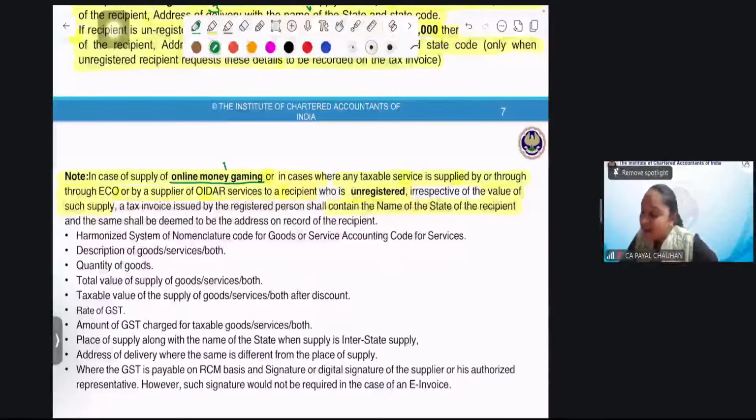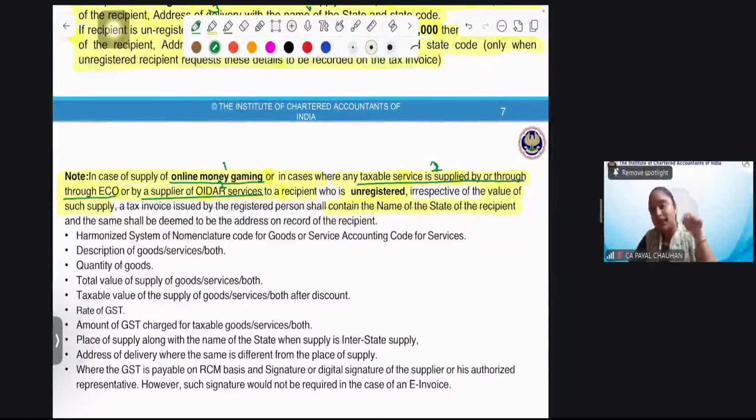Or you are giving taxable services supplied by or through ECO. And second, supply of online information data access retrieval service. This is OIDAR, to be dealt with at the end. But still, I'll explain. There are so many OTT platforms, which are online information data access retrieval services.